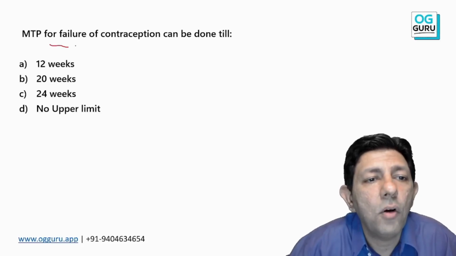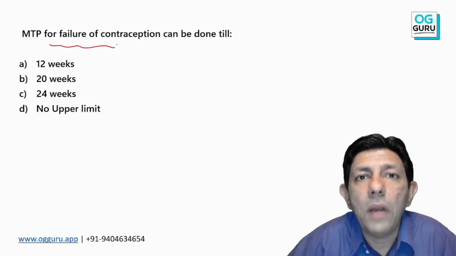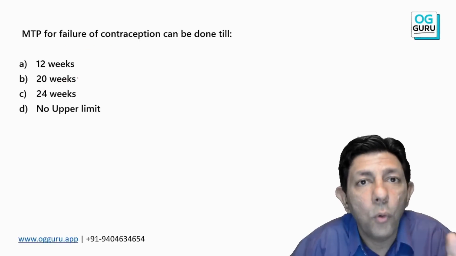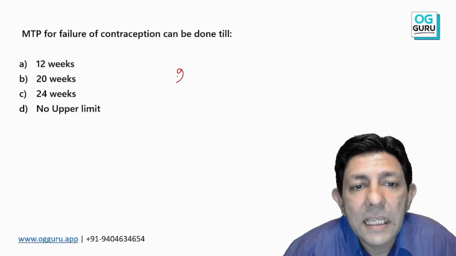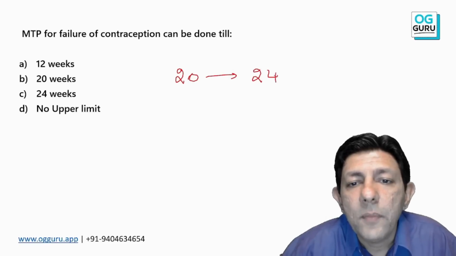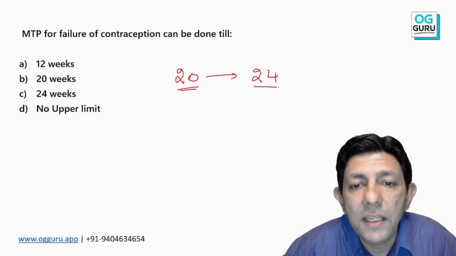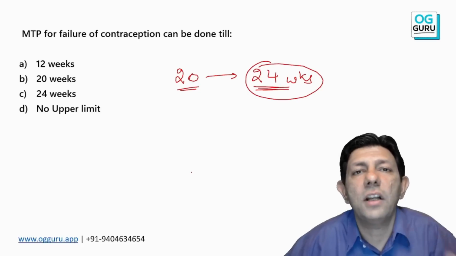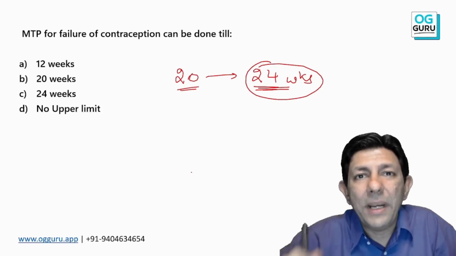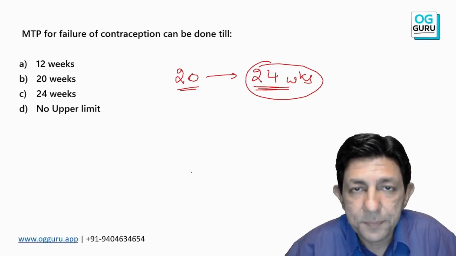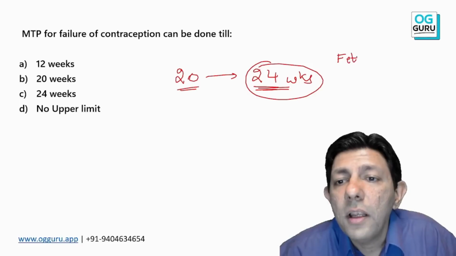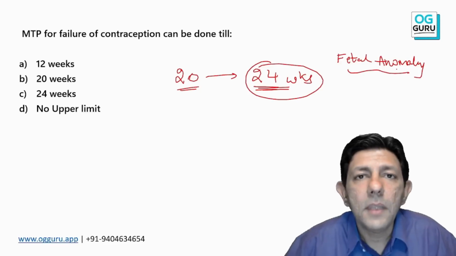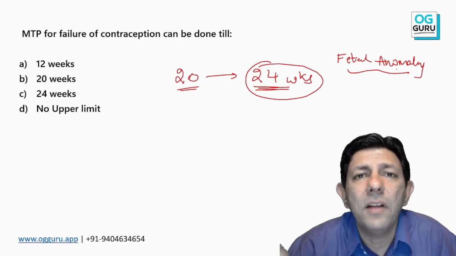For failure of contraception, now all of you know the new guidelines. They will say, sir, new guidelines, MTP allowed till 24 weeks, and directly mark 24. No, please understand this, that yes, MTP was earlier allowed till 20 weeks, and now MTP is allowed till 24 weeks, but for which condition? This 20 to 24 weeks limit has been increased for fetal anomaly, because sometimes the anomaly is detected at 21 weeks, 22 weeks.